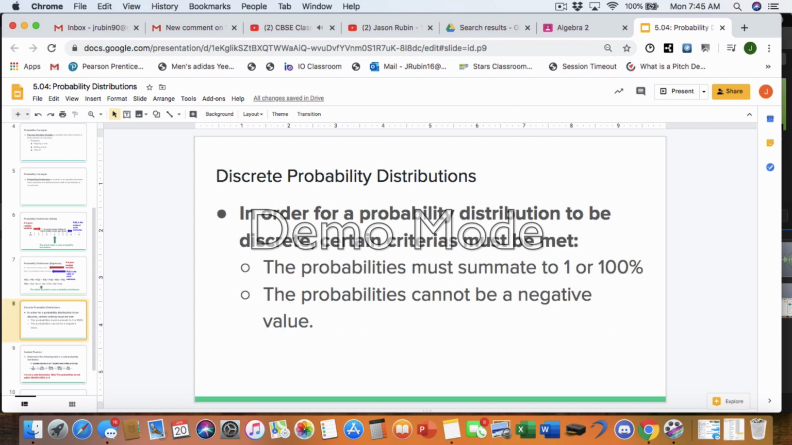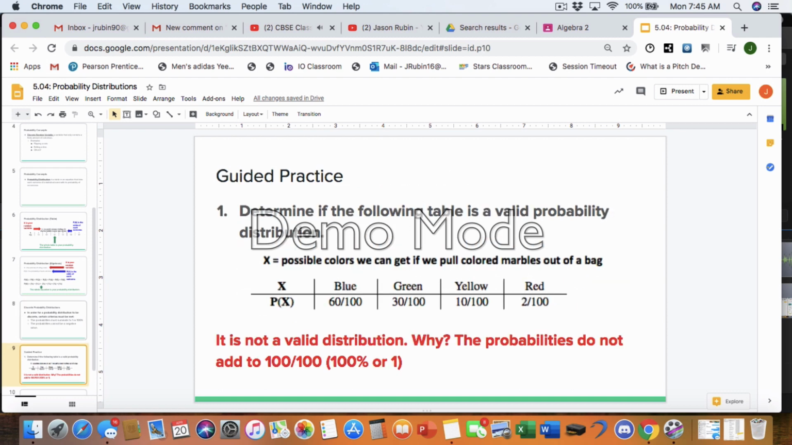So now, before you move on, you're going to try the guided problems on your own and then you'll come back and we will review it together. So, guided practice, right? Determine if the following table is a valid probability distribution. Well, let's look. So we have X, which is the possible colors we can get if we pulled colored marbles out of a bag. We have probabilities. So the probability of blue is 60 out of 100. Probability of green is 30 out of 100. Probability of yellow is 10 out of 100. Probability of red, 2 out of 100.